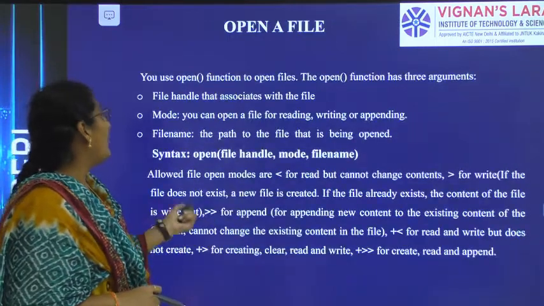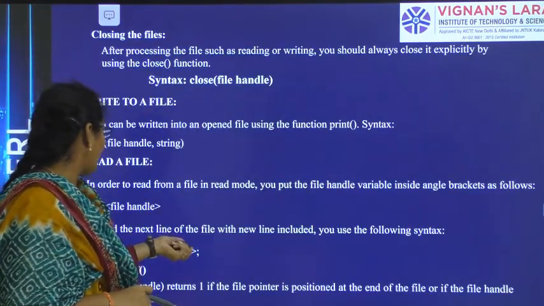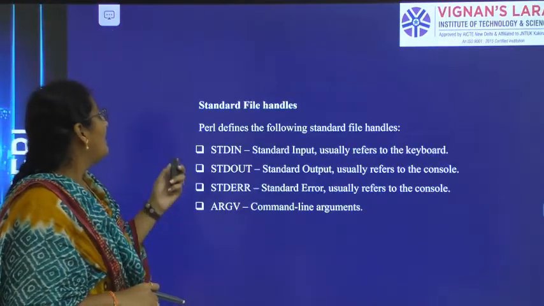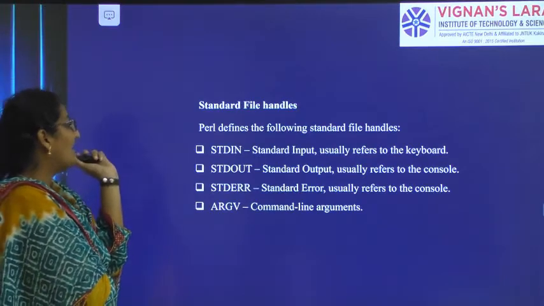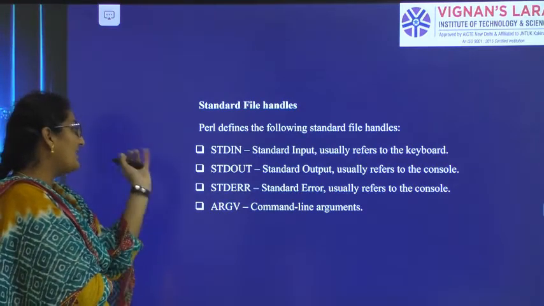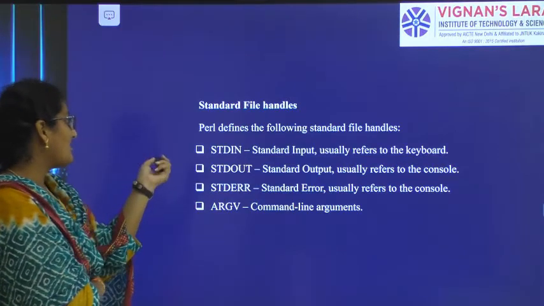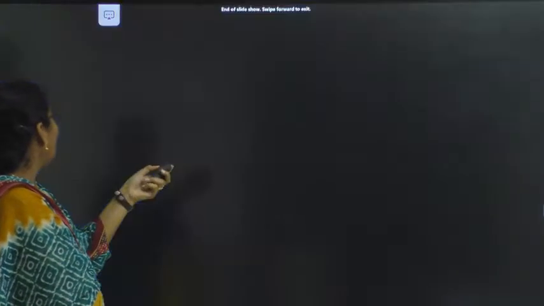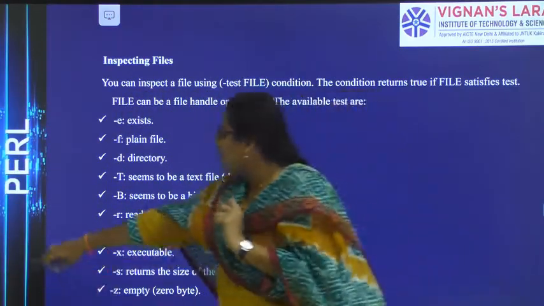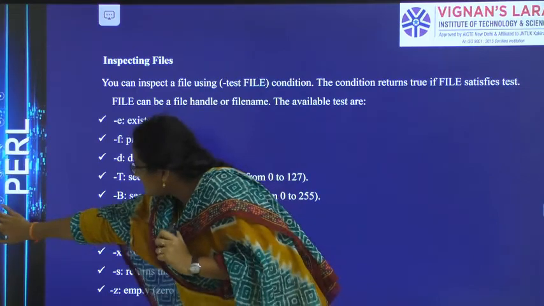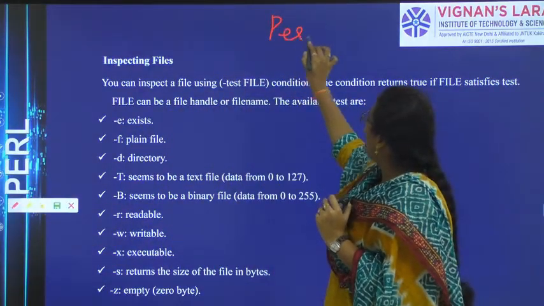A variable. Then opening a file, closing a file, writing to a file, reading from a file, the end of a file. Then what are the standard file handles we have? STDIN, STDOUT, STDERR, ARGV, command line arguments. These are the standard file handles. Then how can you inspect a file in Perl programming? Obviously we are talking about Perl programming.